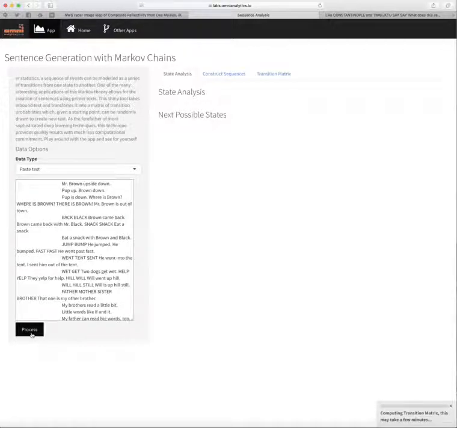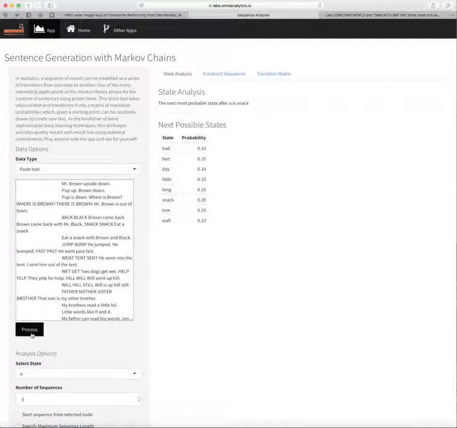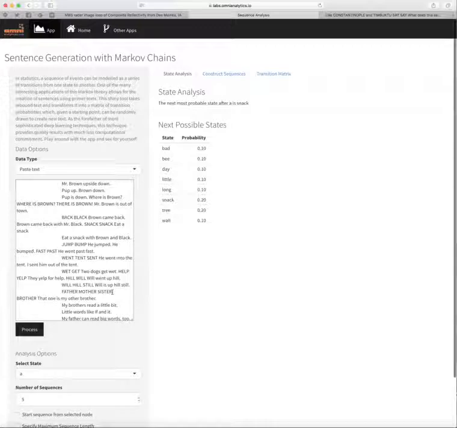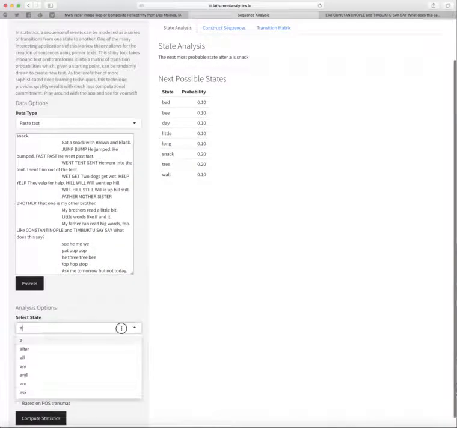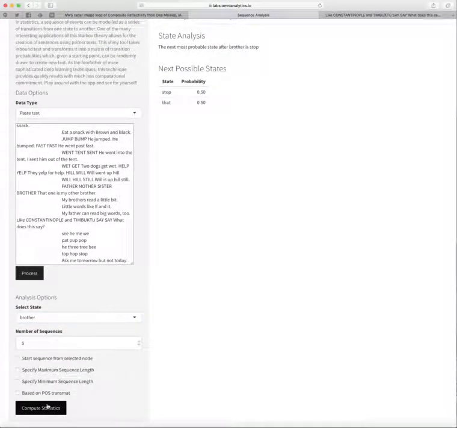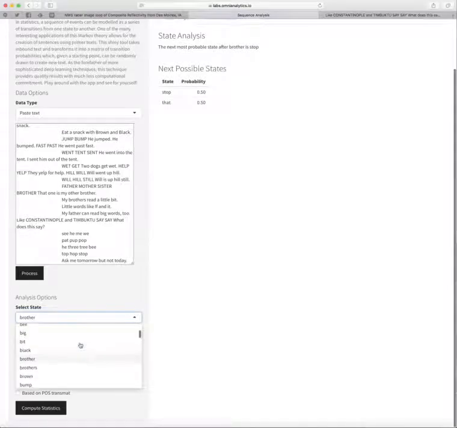And what this will do is create the transition matrix. Sometimes it can take a little bit of time depending on the length of the primer text. And then what's neat here is I can pick any word from that primer text. For instance, brother. And if I say compute statistics, what we get are the two words that could possibly follow that, and the probability. And you can play that game with any of these. So if I say bad and say compute statistics, we can either transition to bad day or bad had.